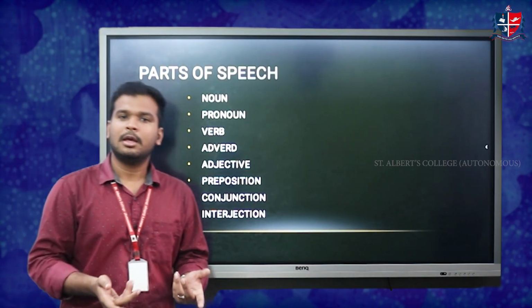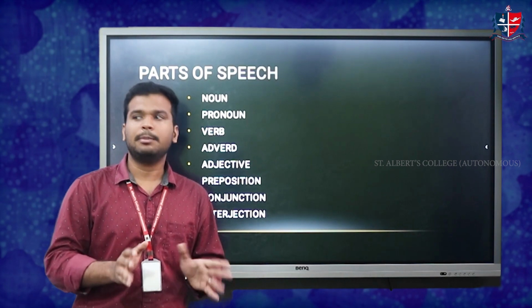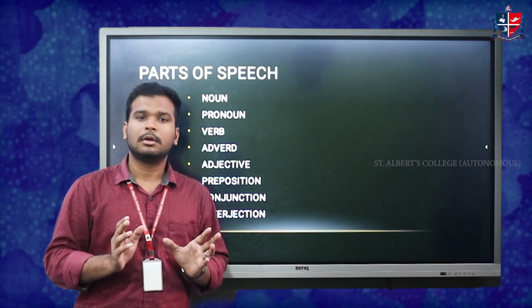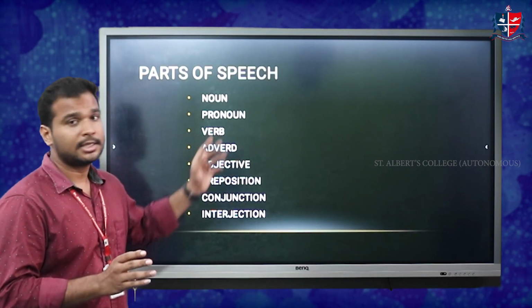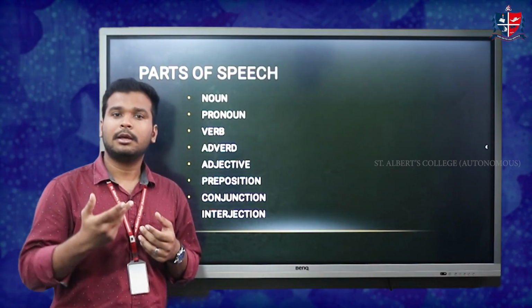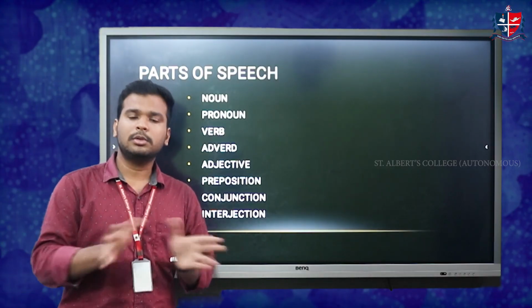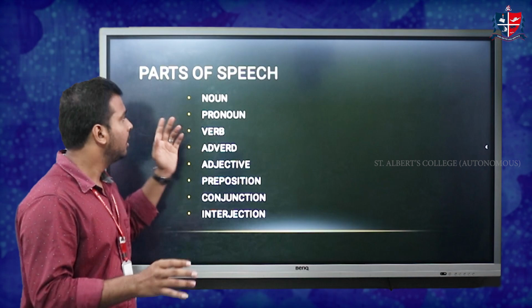What is noun? Well, noun is basically very simple. Naming words are called noun. For example, this is a board, it has a name. I have a name. Fan, light, everything has a name. So all those things that have a name is called a noun.